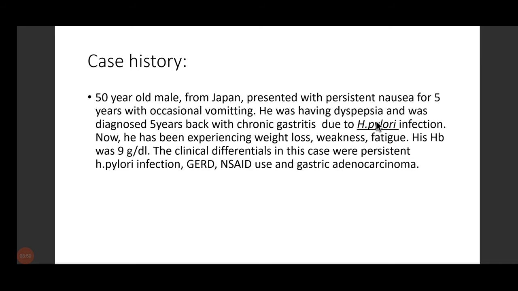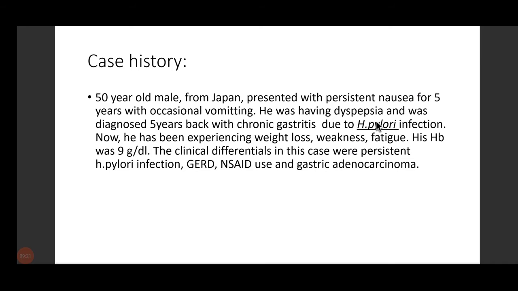A 50-year-old male from Japan presented with persistent nausea for 5 years with occasional vomiting. He was having dyspepsia and was diagnosed 5 years back with chronic gastritis due to H. pylori infection. Now, he has been experiencing weight loss, weakness, fatigue, and his hemoglobin was 9 gram per deciliter.